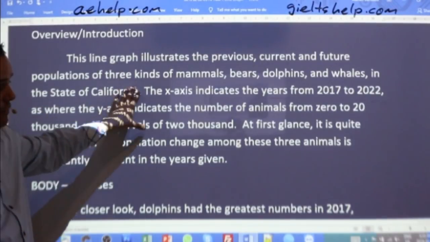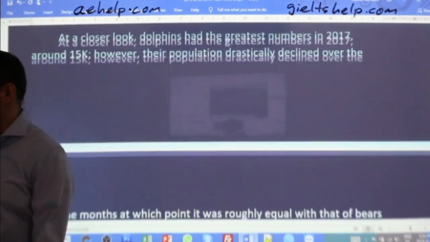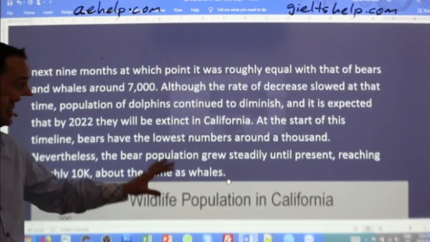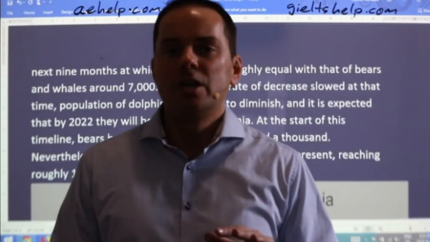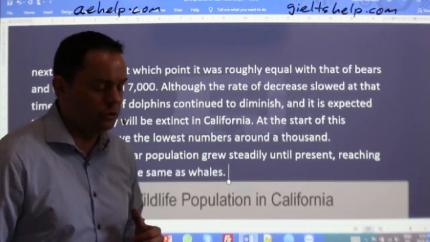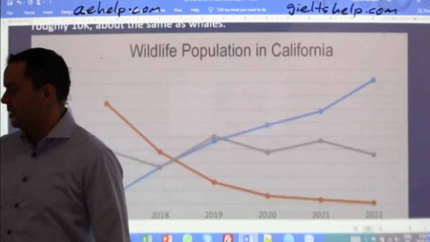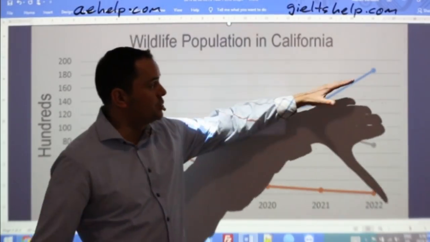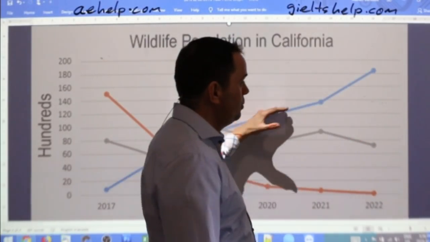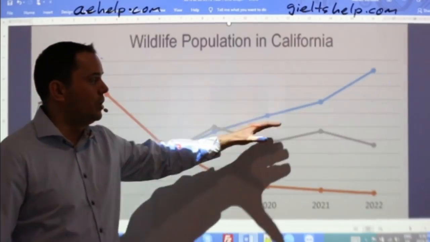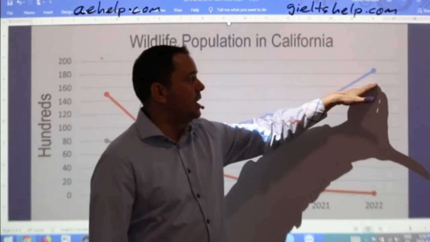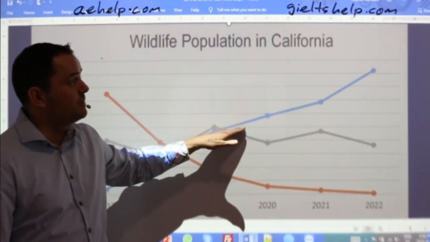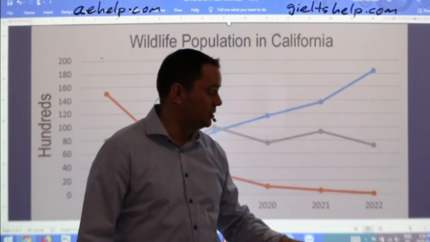So here's my overview. Here is my analysis so far. That's got to be around 110, 120 words. So I don't really need to split my next point, this one here, into two. Okay. All I might want to say is that the rate of increase grew or is expected to grow into the future.